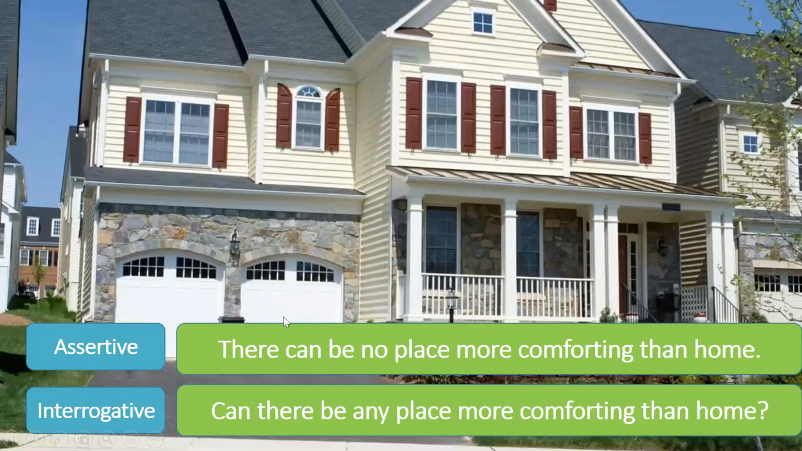The next example: "There can be no place more comforting than home." You see that "no" is used in this sentence, which is a negative word. So this is a negative assertive sentence, and my question will not have a negative word now. We will start with the auxiliary verb "can." "Can there be?" "No" will become "any place." I don't need a negative word because my assertive sentence is negative, so my question will not be negative. So: "Can there be any place more comforting than home?"